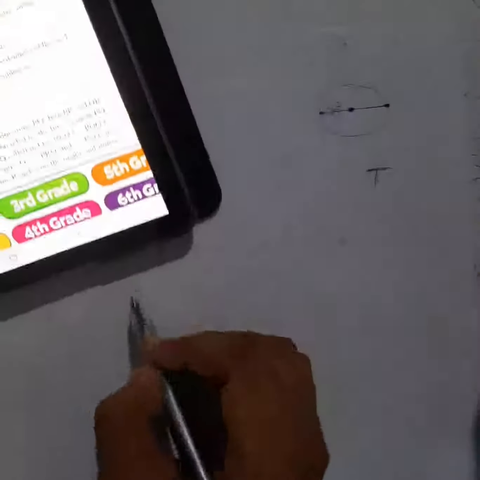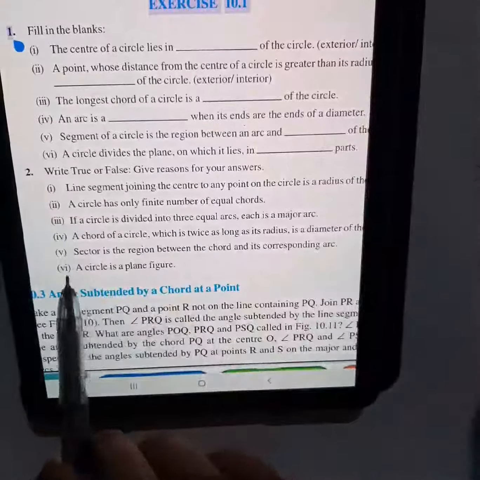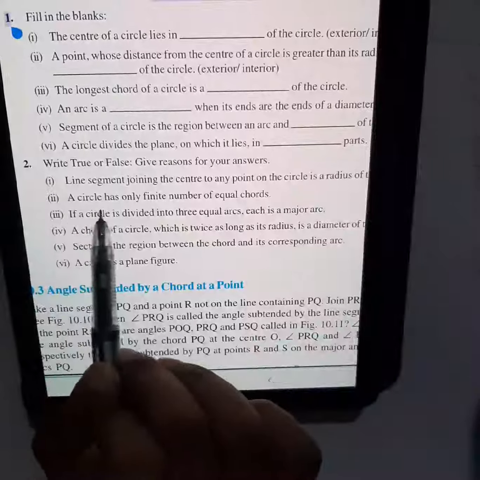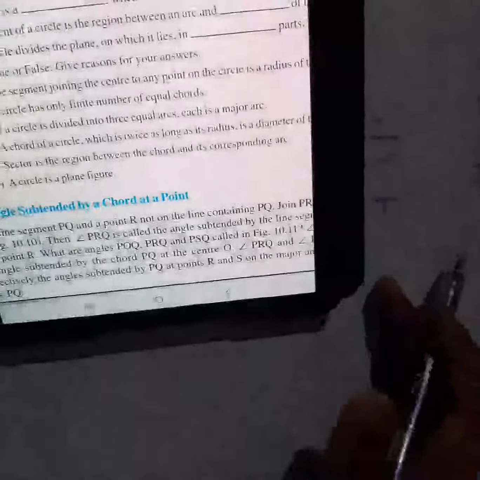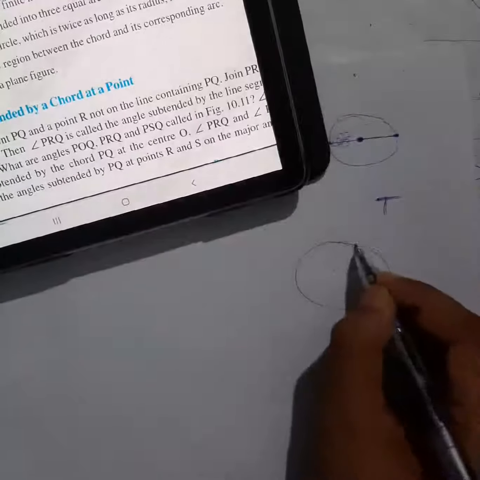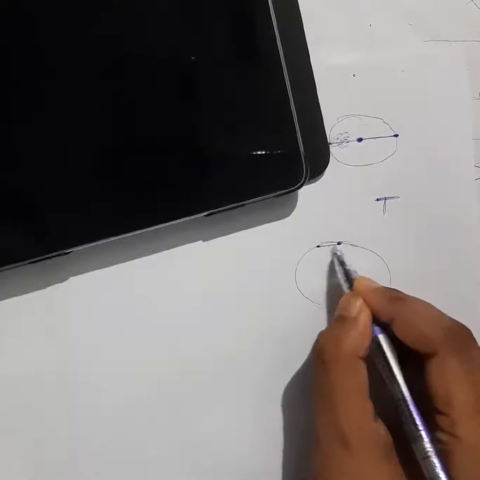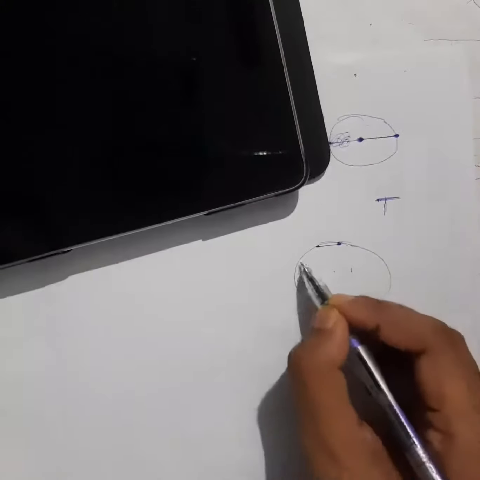Okay. Next, number 2. A circle, you take out your textbook and see from there, okay, the statement. A circle has only finite number of equal chords. A circle has only finite number of equal chords. Is it true? So this is your circle. There are infinite points, right? So suppose this is there. This is a chord, right? So equal to this will be there or not? Yes. If you take these 2 points equal to this, there will be a chord again.